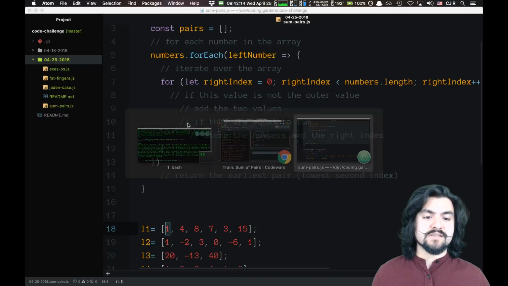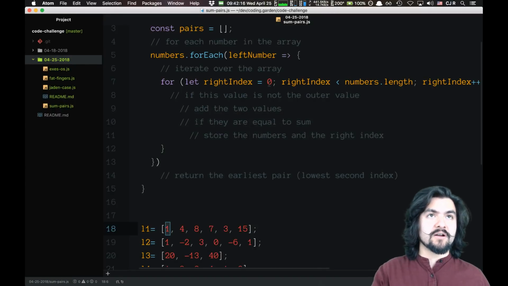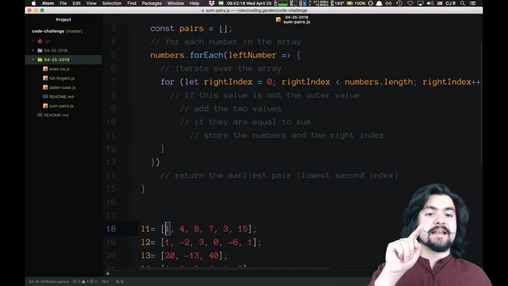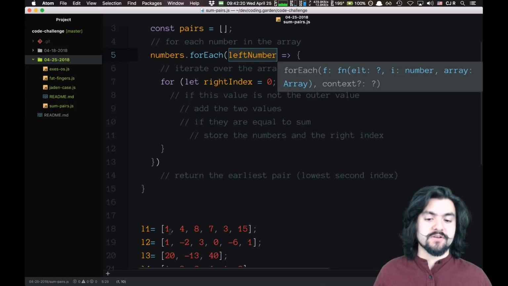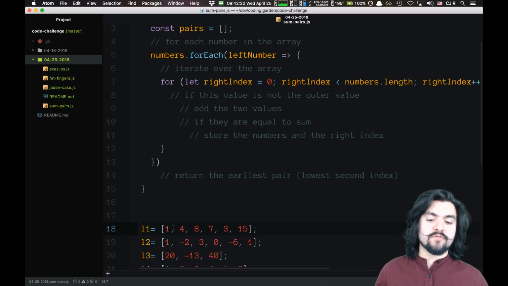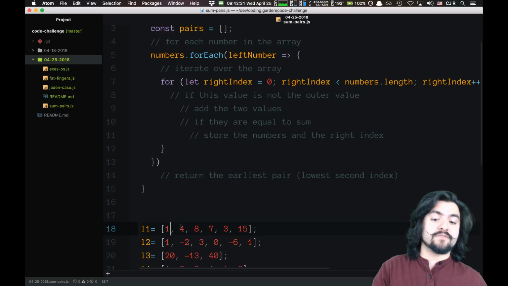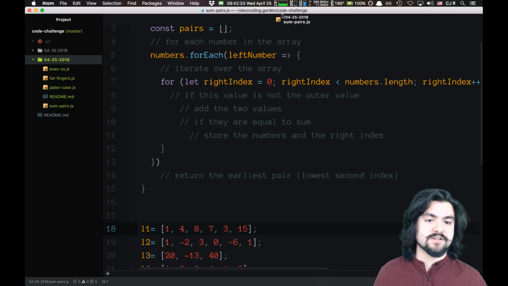So this inner for loop should start at this index plus 1. So we want to add 1 and 4, 1 and 8, 1 and 7, 1 and 3, 1 and 15. Then we want to add 4 and 8. We don't want to add 4 and 1 because we already did that in the previous iteration.